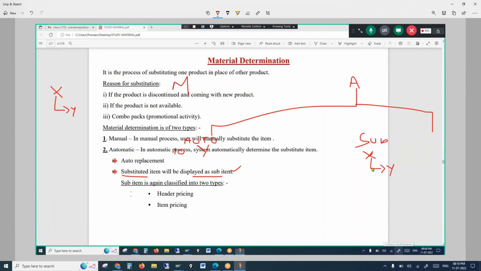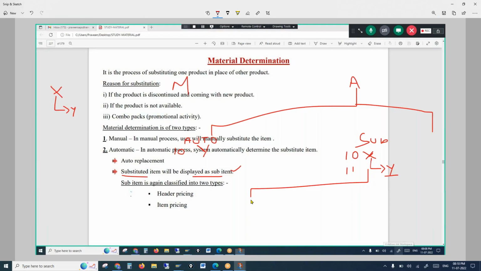This is a sub item to the main item, right? This is serial number 10, X. You are trying to create an order, but the system is replacing that with serial number 11, that is Y. That means this substituted item will be shown as a separate item in the sales order. In the other case, the system will show only the substituted item, not the main item, right? So, substituted item displayed as sub item.